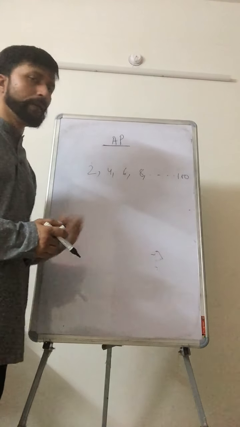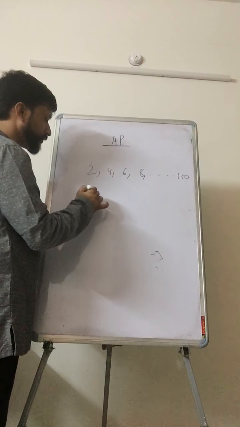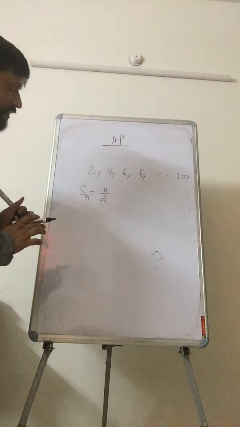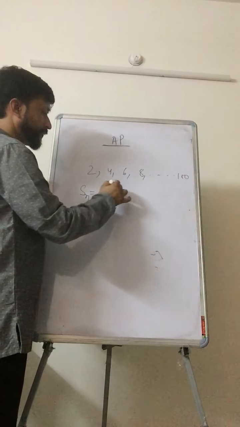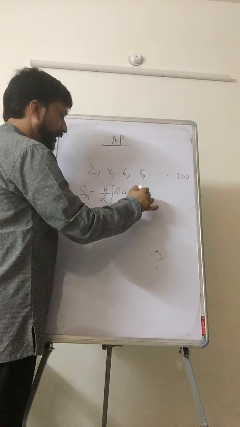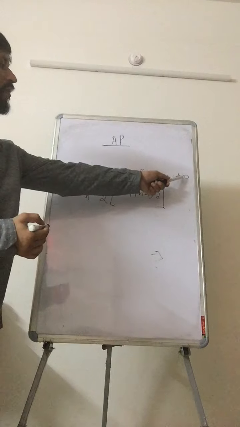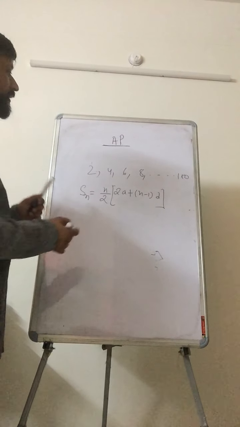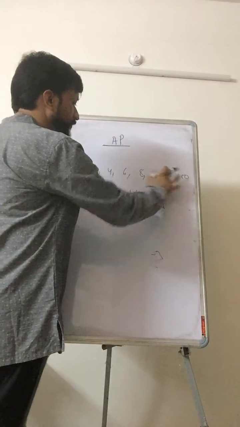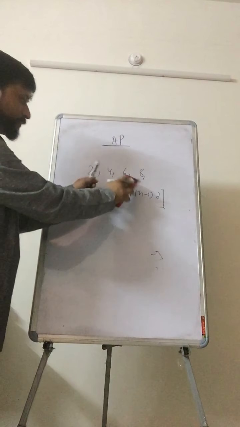If it is in AP, to find their sum, we use this formula Sn equal to n by 2. What is n? n is your number of terms. n by 2, then here we write 2a plus n minus 1 into d, common difference. So suppose you want to find the sum of 100 terms, clear? If you want to find the sum of this, first you take up to 8, without adding, by using the formula.